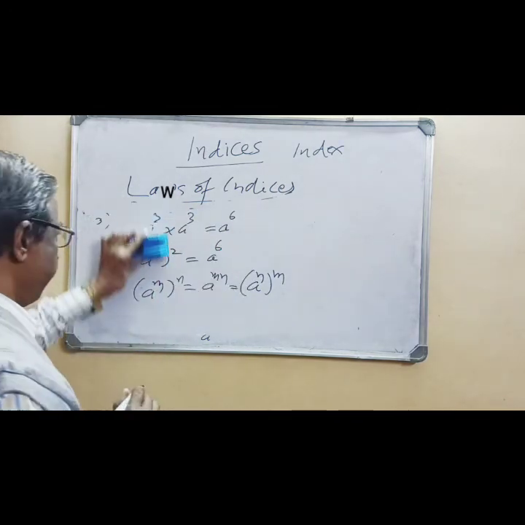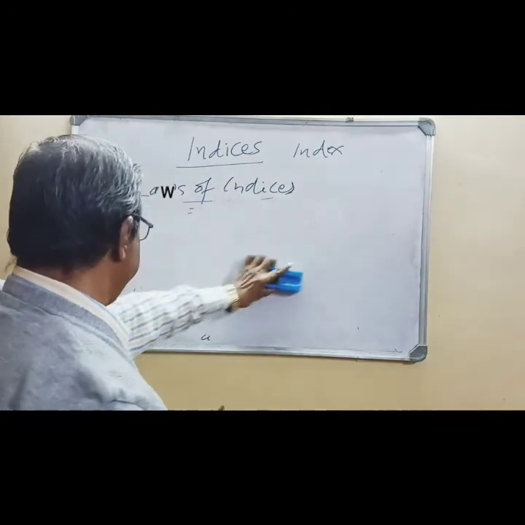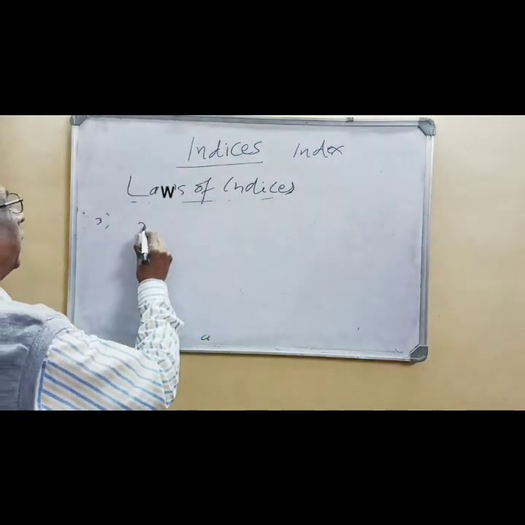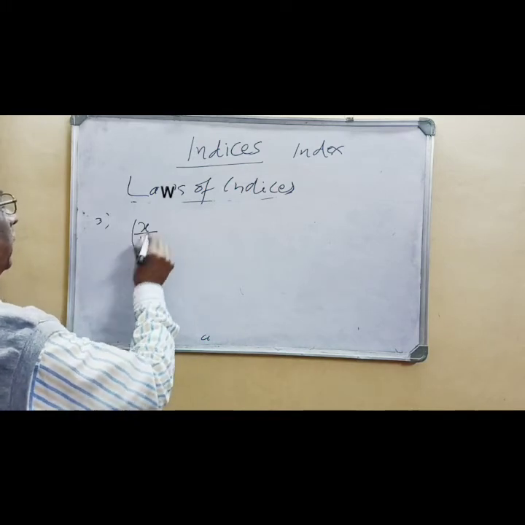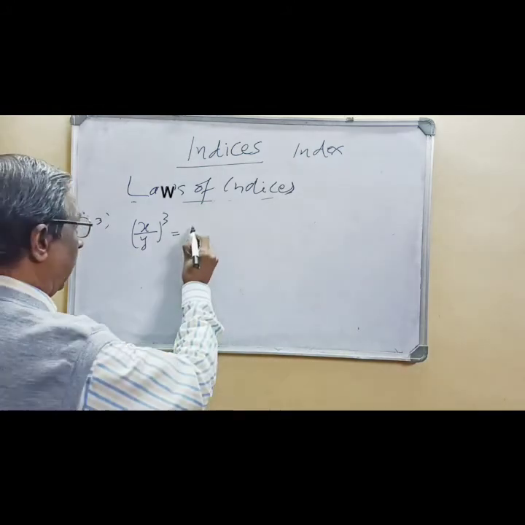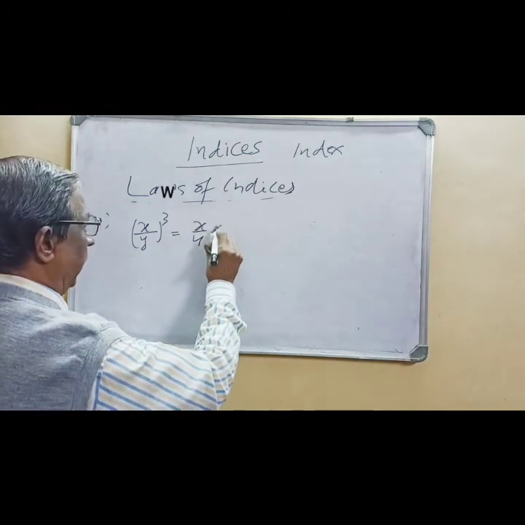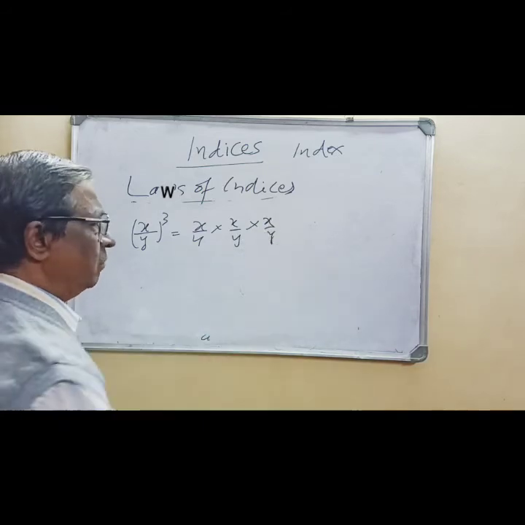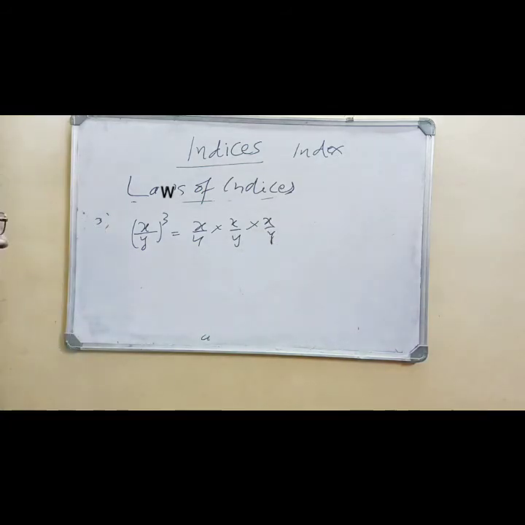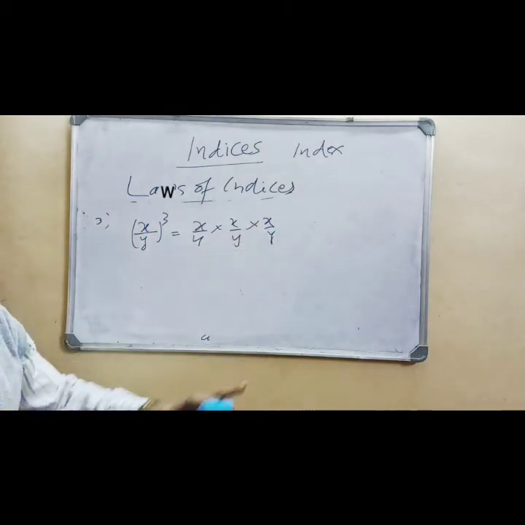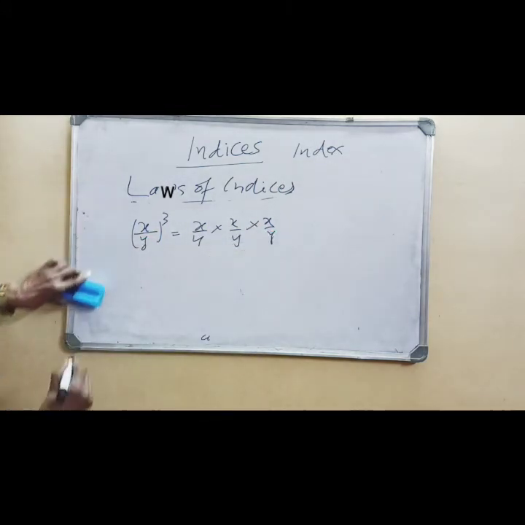So I write x upon y bracket cube is x upon y into x upon y into x upon y. This is our basic. This is the fourth law.